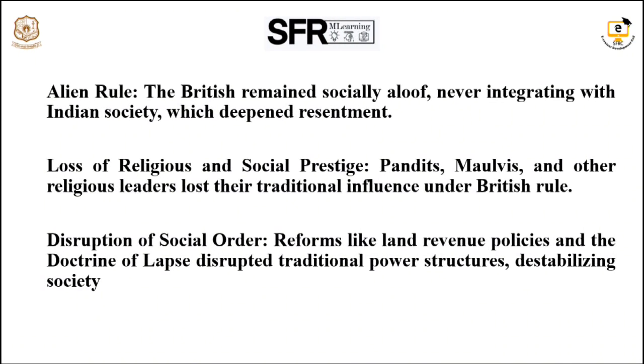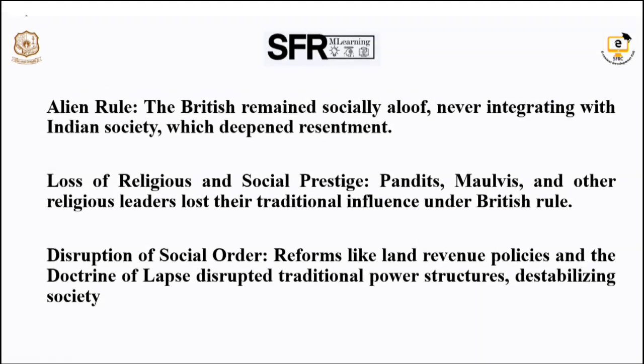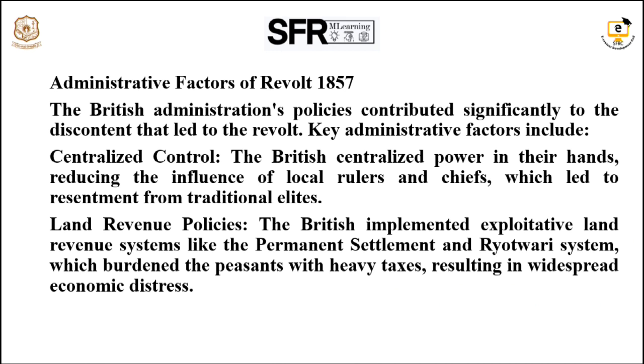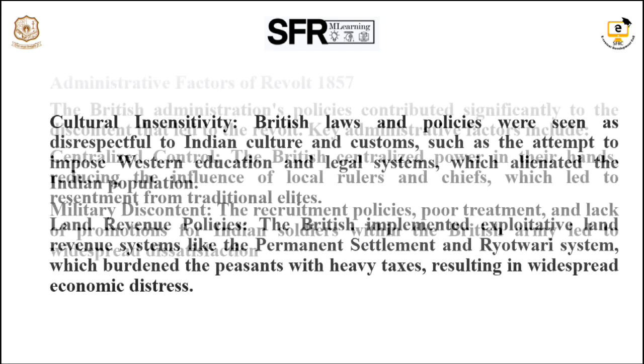And then loss of religious and social prestige. Most of the Orthodox Hindus felt that their religions were under the control of the British. And administrative factors, centralized control. Even though there was a king on behalf of Indians, the overall control was in the hands of the British. And then land revenue policies, Zamindari, Ryotwari, and many other land revenue policies were against the Indians.